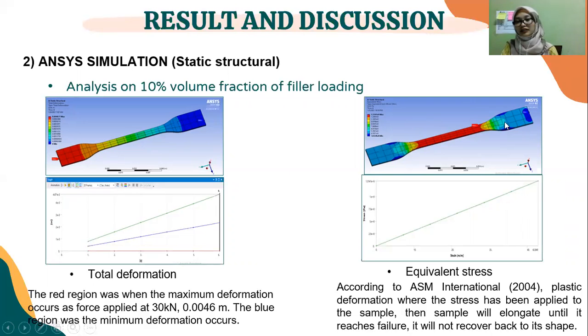This is the necking area of the dog bone sample. This is also the stress-strain graph according to ASTM International 2004 for plastic deformation, where the stress applied to the sample will make it elongate and reach failure and not recover back to its shape. This is plastic deformation occurring, not elastic deformation.